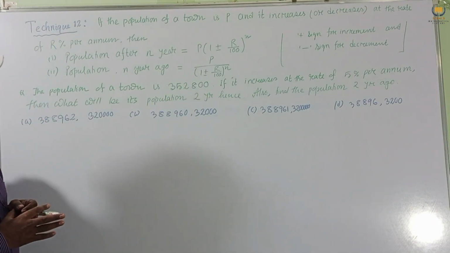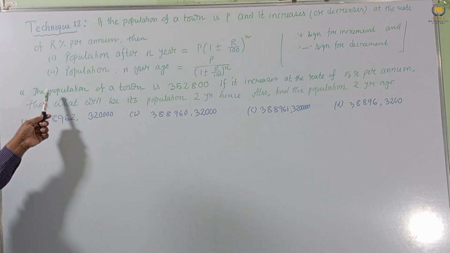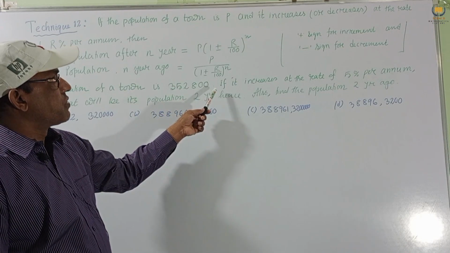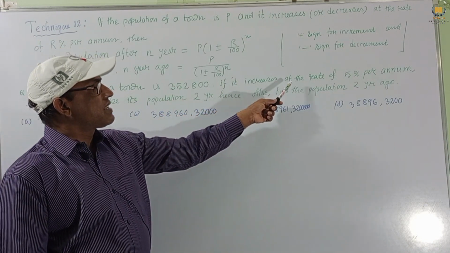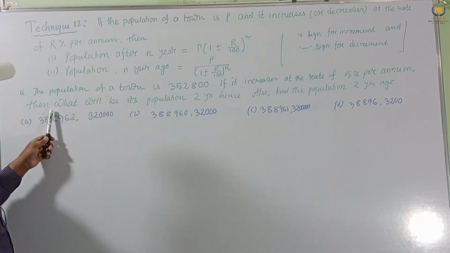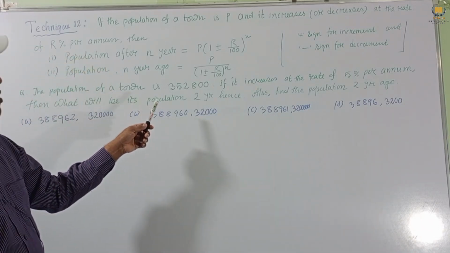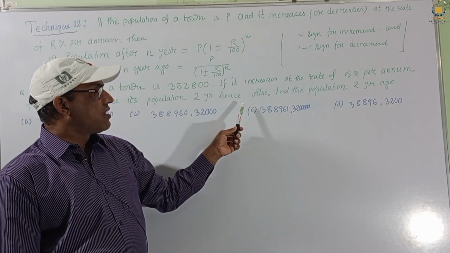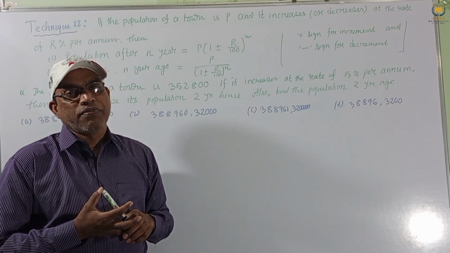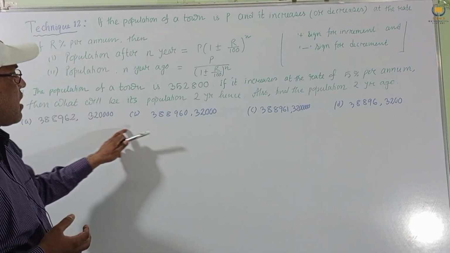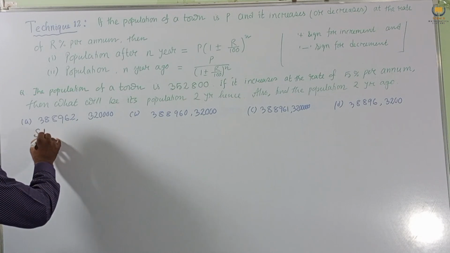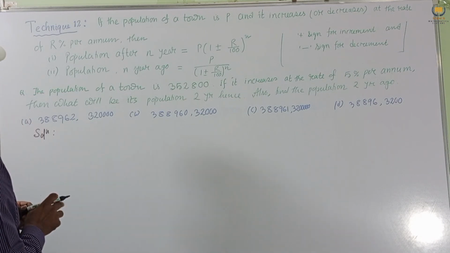Now let us consider one problem. The population of a town is 352800. If it increases at the rate of 5% per annum, then what will be its population 2 years hence? Also find the population 2 years ago. The options are given. What will be the correct option? We have to find. So the solution is that